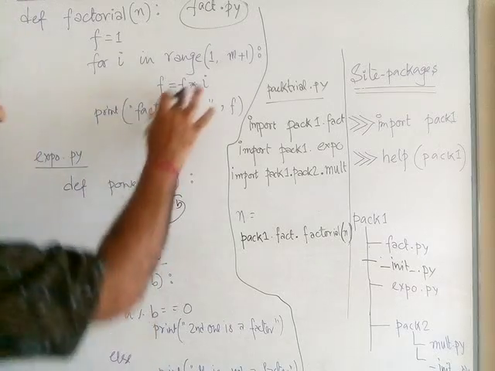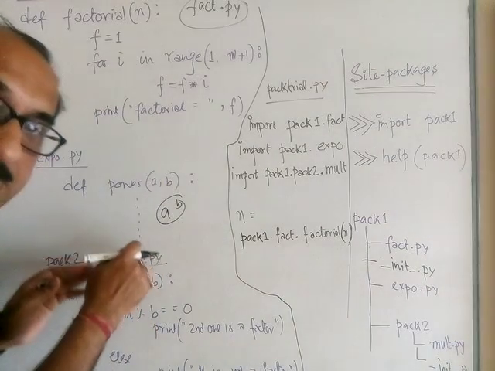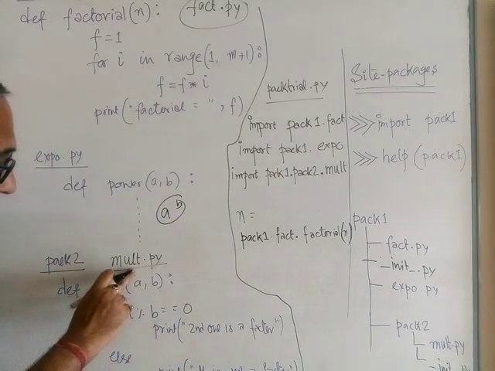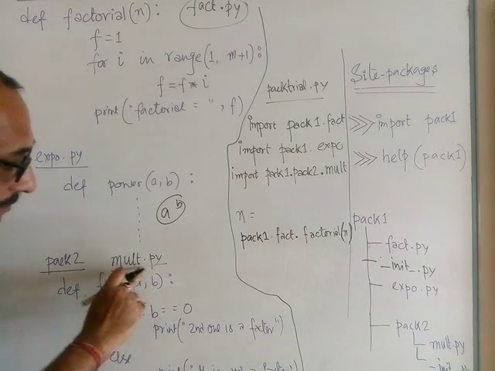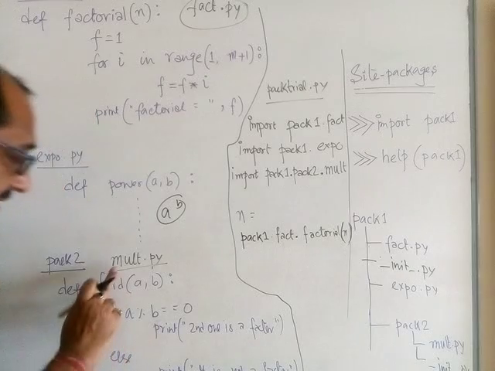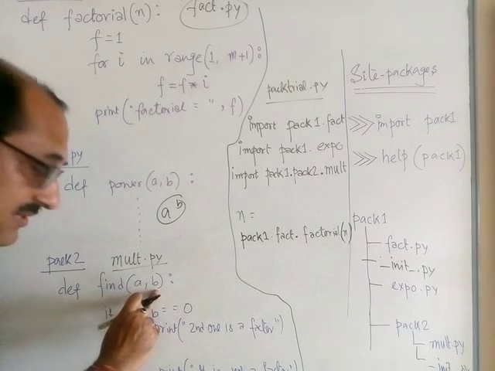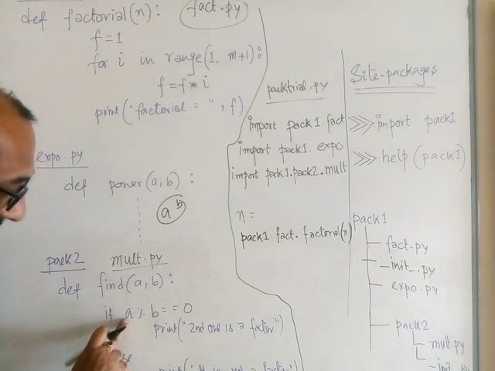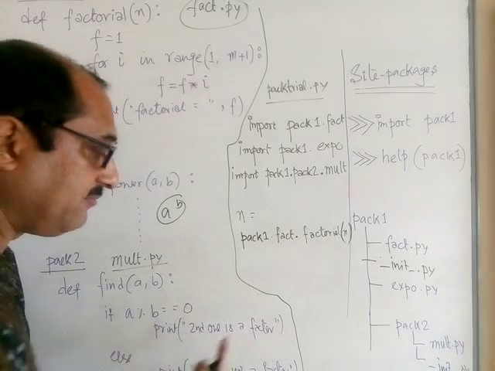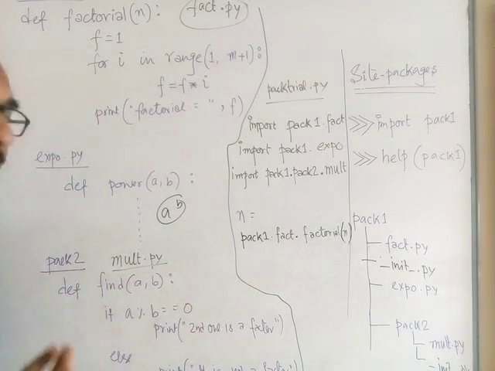This I computed by using a for loop. That much I have done. There is a shortage of space, that's why I could not write the entire code. And say there is another module I want, mult.py, which is to be part of pack2. Here also I have taken a simple function named find, having 2 parameters, and I just check if A is a multiple of B. If A percent B, print second one is a factor, otherwise second one is not a factor. Simple program, I know.